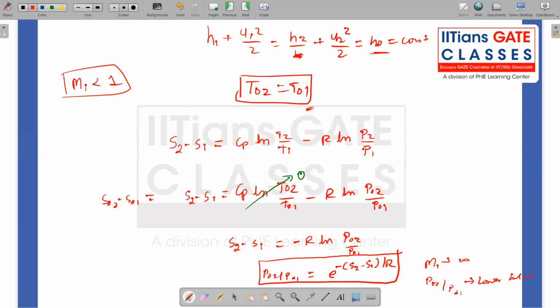So from the governing equation point of view it is possible, but the laws of thermodynamics are not allowing me to have those kinds of solutions, because if M1 is less than 1, my M2 is greater than 1, but the change in entropy will be negative in those scenarios. So that is not possible, as governed by the second law of thermodynamics.